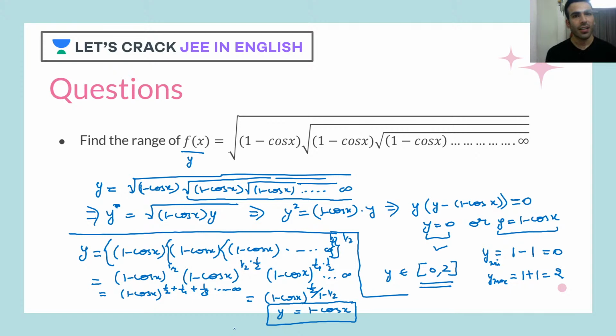So y is 1 minus cos x. Now cos x keeps changing its value from -1 to 1, and you can do the same thing we did here, and you would get the same range. So y would belong to 0 to 2. That's it. So this is our second method.